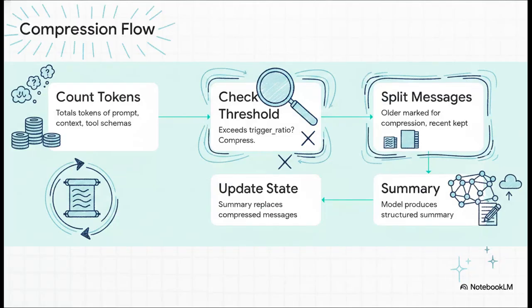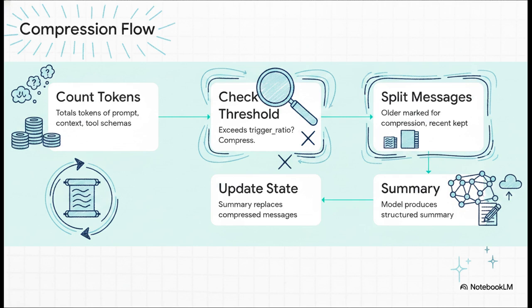So how do we stop the agent from crashing? Well, AgentScope acts as this automatic, invisible memory manager. It runs a completely transparent 5-step lifecycle right before every single reasoning step. First up, it counts the total tokens of everything. We're talking prompts, context, tool schemas, the whole shebang. Second, it checks that total against the threshold you've configured. If it's too high, it triggers step 3, which is splitting the older messages away from the most recent ones.